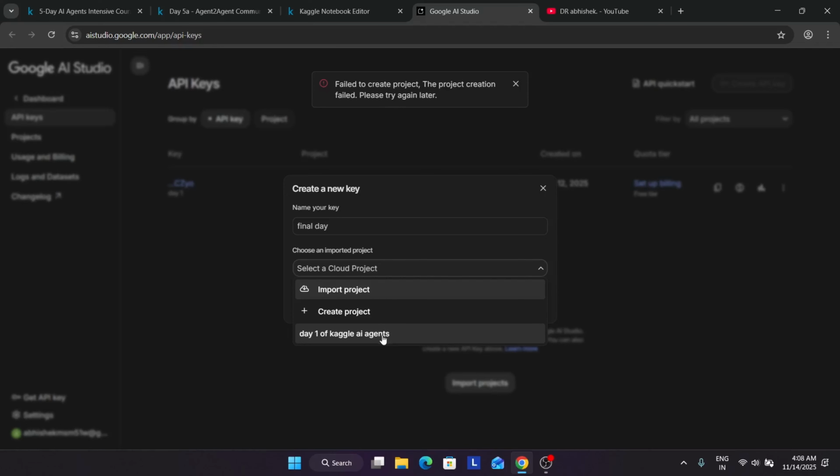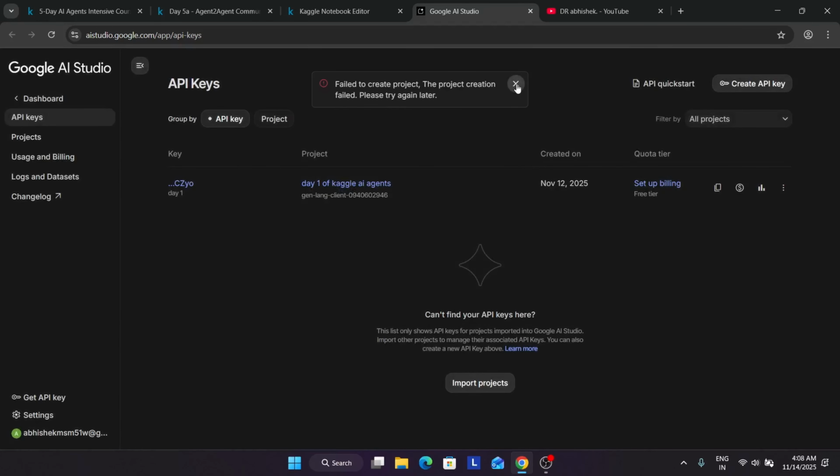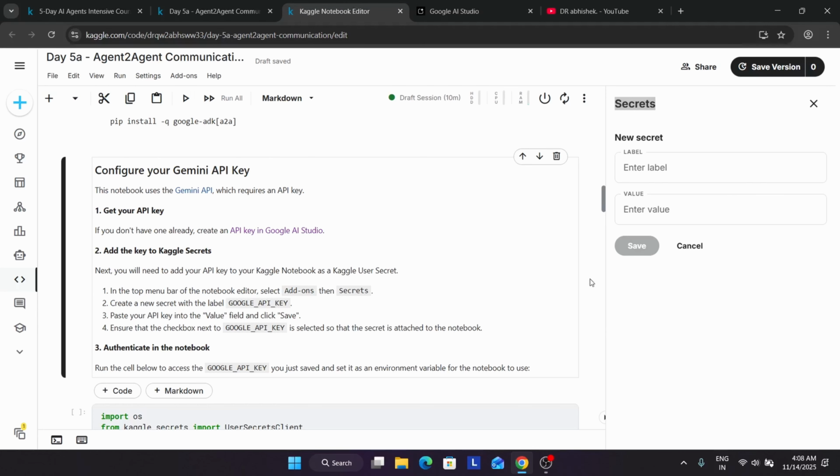So what you can do, if you are creating for the first time, you simply come over here and click on create project. Then like this, you will get the option to create the API key. So you can create the API key like this. Here I'm using the old API key because I have already created it earlier. Now you just have to paste the API key, and in the label field, copy it carefully, paste it over here and save it.